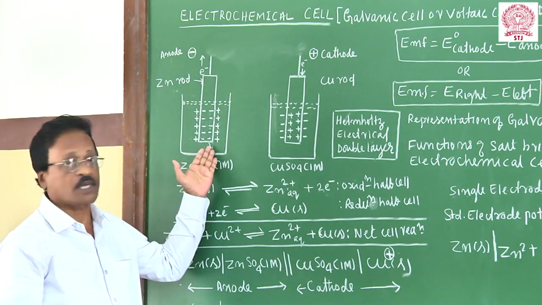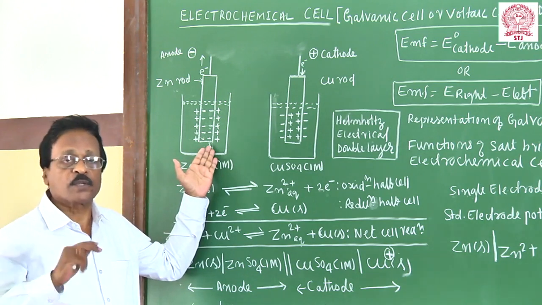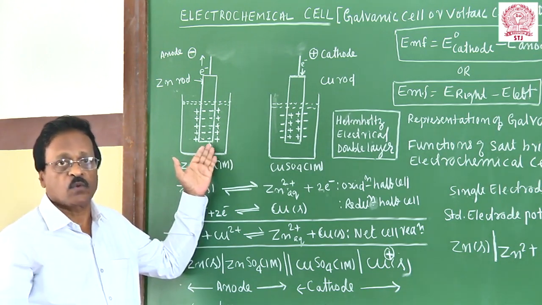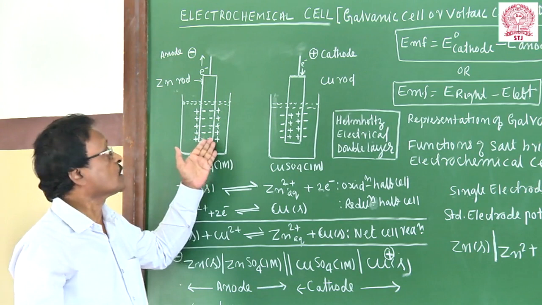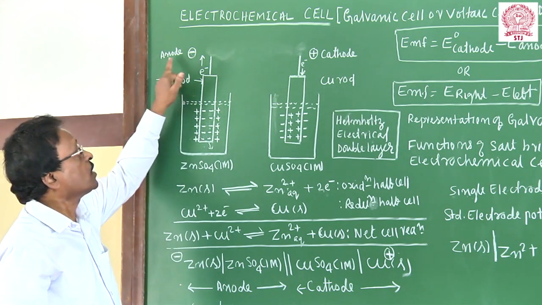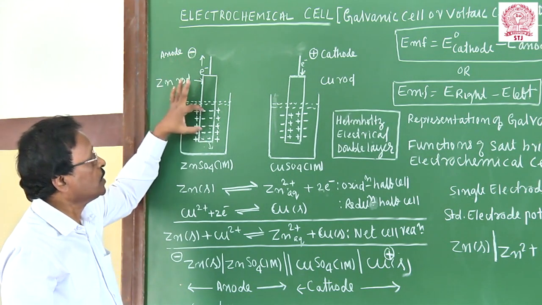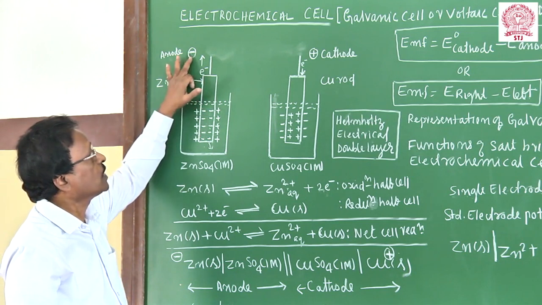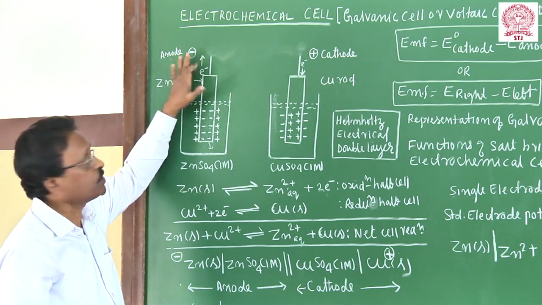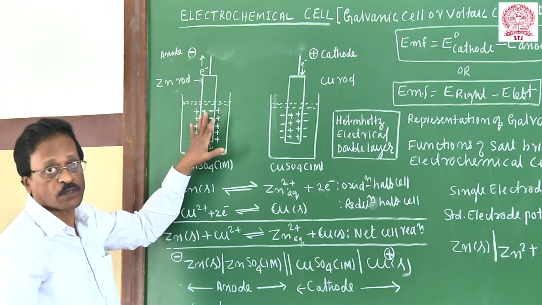I will take zinc as an example, which is placed above in the electrochemical series. It has more tendency to lose electrons, so it undergoes oxidation. I call it the anode, but the charge is negative because of the accumulation of negative charge of electrons. So this is the single electrode potential.